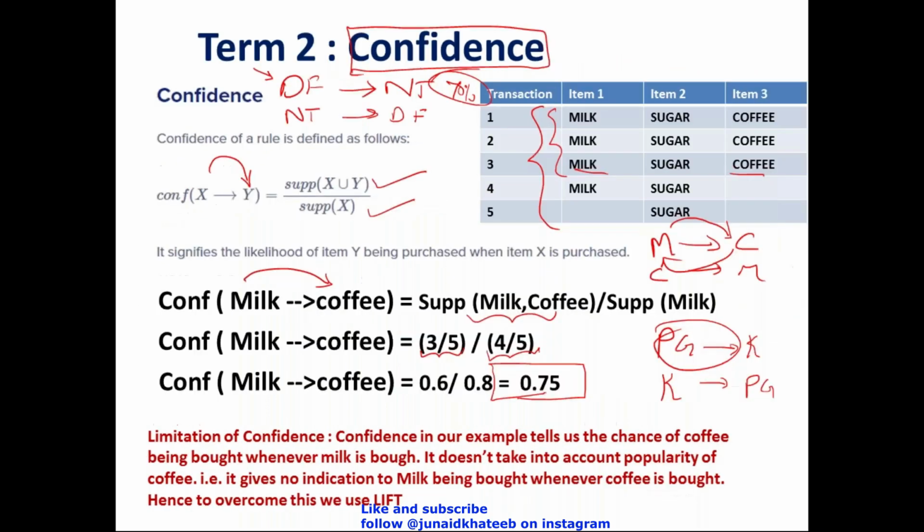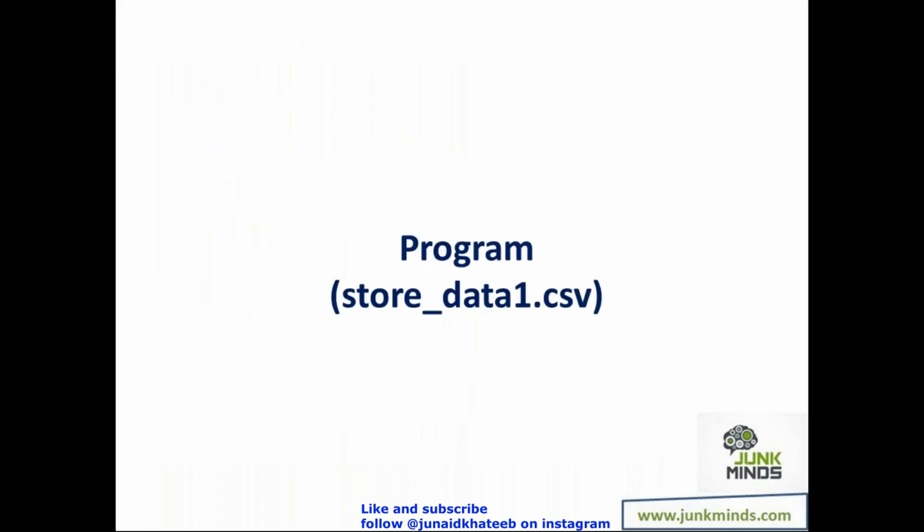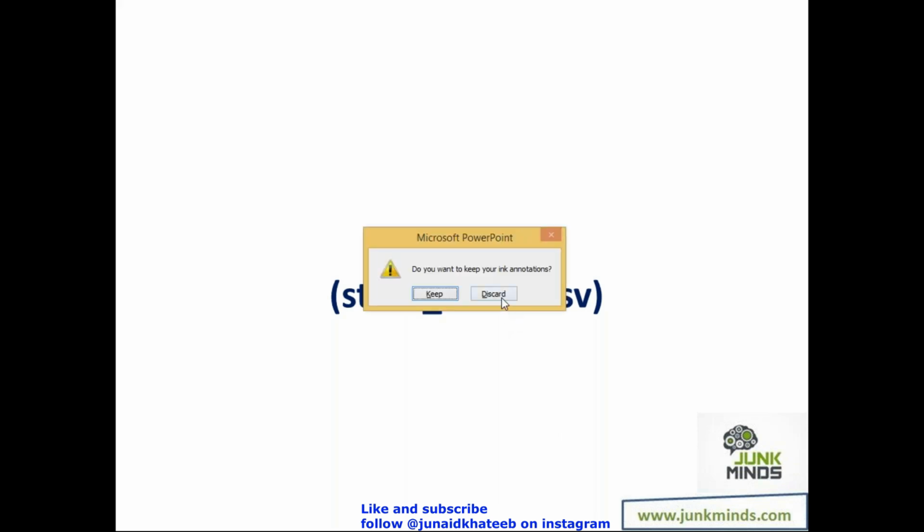So the four terms are support, confidence, lift, and conviction. With the example, we've just seen the formula, but honestly, if you don't know these formulae, it absolutely doesn't make a difference. I'll go to the program, and in the program, you will see that the system will apply these formulae on its own. That is how it is going to work. Now, for this, I'm going to be working with a data set called store_data1. I'll show you this data set and I'll give you the code as well.